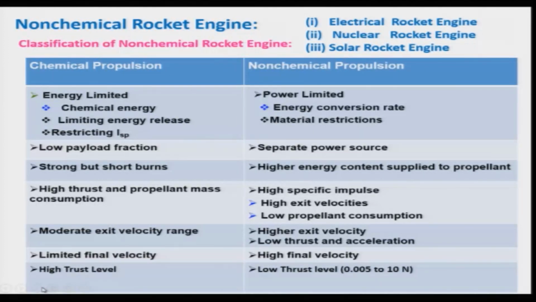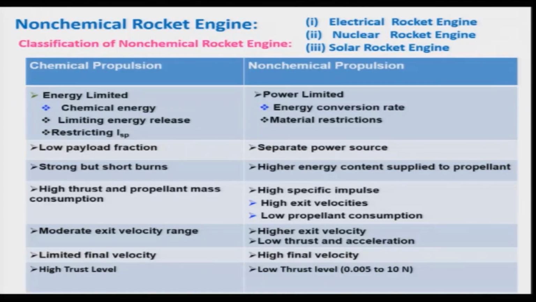In contrast, in a non-chemical propulsive device, higher energy content is to be supplied to the propellant. Therefore, we can have a very long duration, but due to the power limitation, we cannot have a very high energy conversion rate.